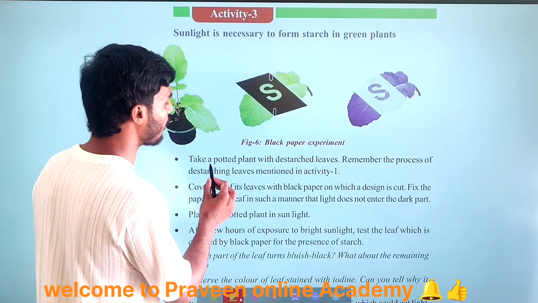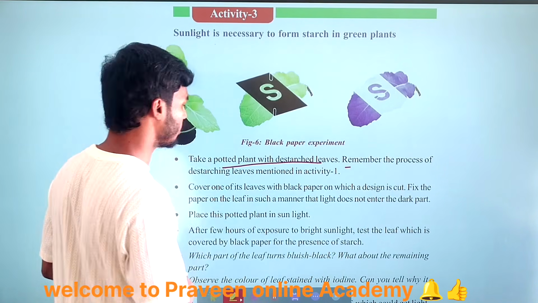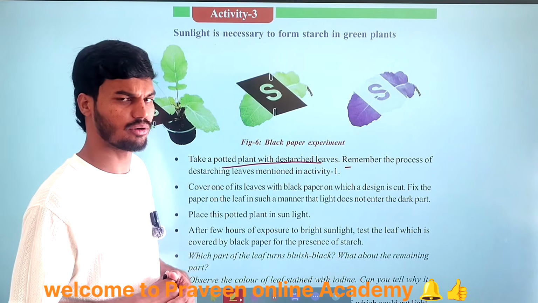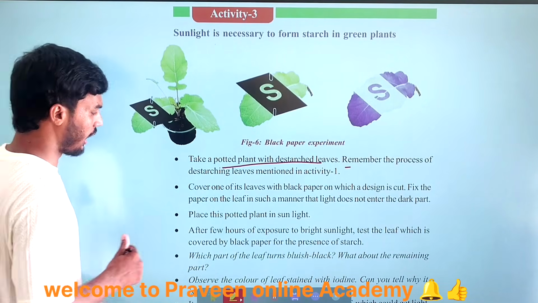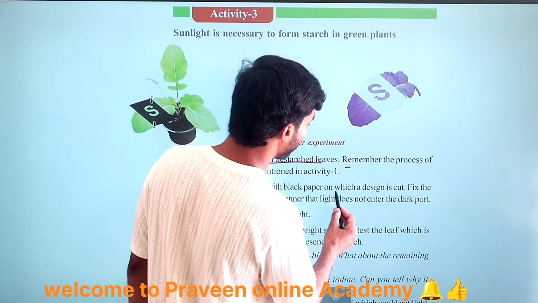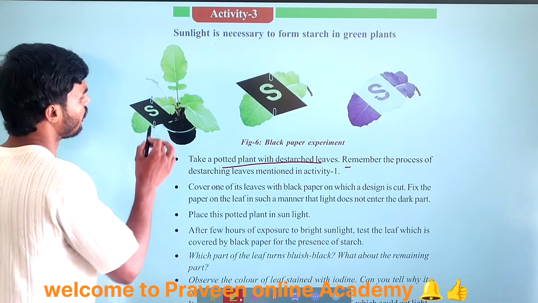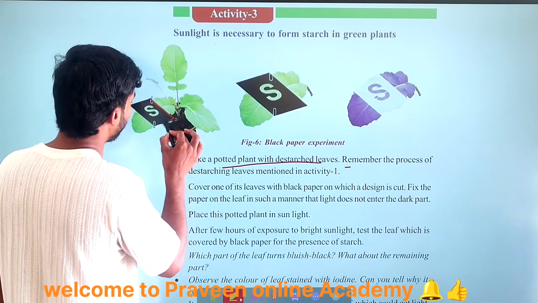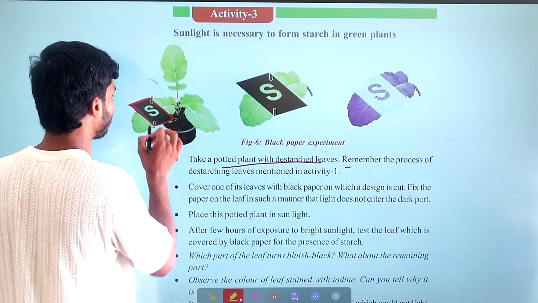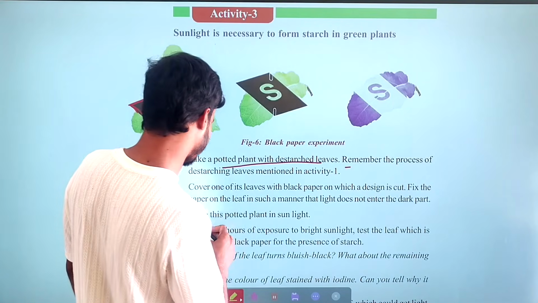Then first, take a potted plant with destarched leaves. Remember the process of destarching leaves mentioned in the above activity. Simply we have to place it in a dark room, then only we can get the destarched plant. In the second step, cover one of its leaves with black paper, which is a design card. Simply you have to select any one leaf. After selecting, you have to cover half portion of the leaf. You have to cover only half portion of the leaf with a black strip, and you can make any letters as you want.